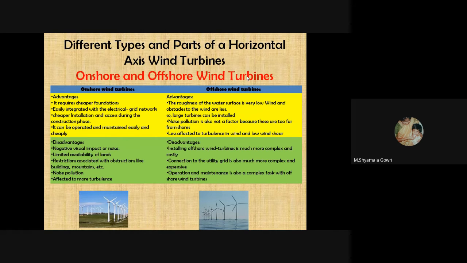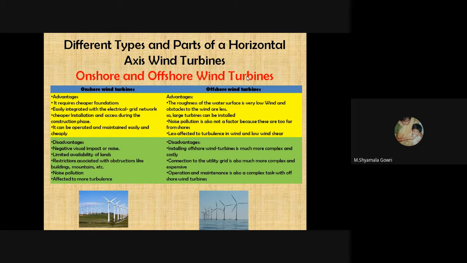So next we will see the different types and the parts of horizontal axis wind turbines. According to the location, we have two types: one is onshore, another one is offshore wind turbines. In onshore, it requires a cheaper foundation, because in onshore wind turbines, we are going to erect the wind turbines on the land surface. In offshore wind turbines, we are going to erect the wind turbines on the sea surface.